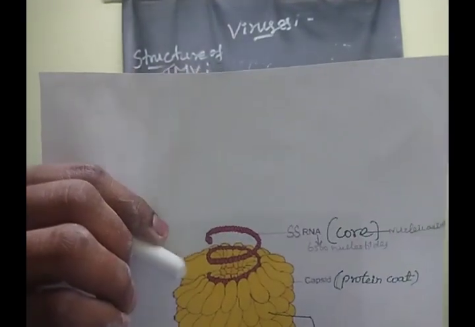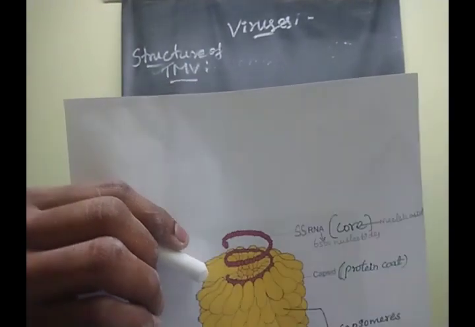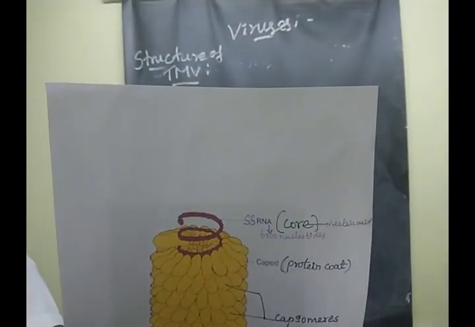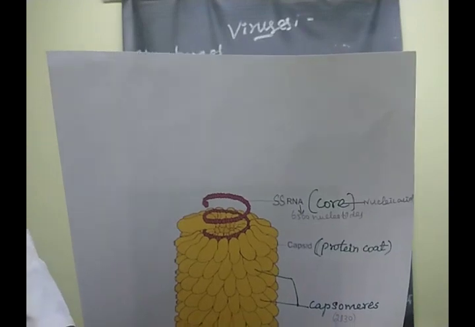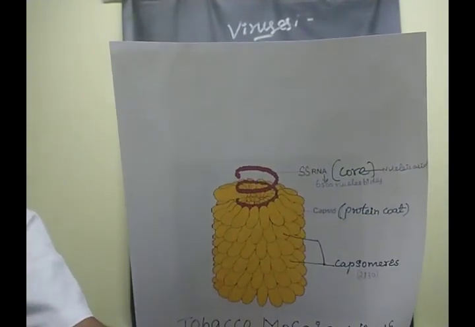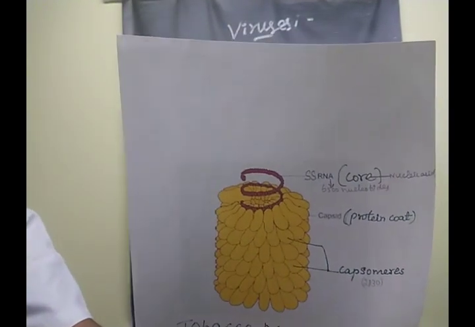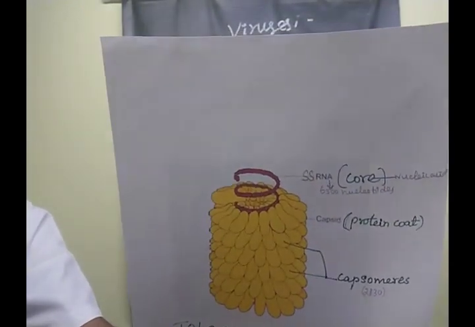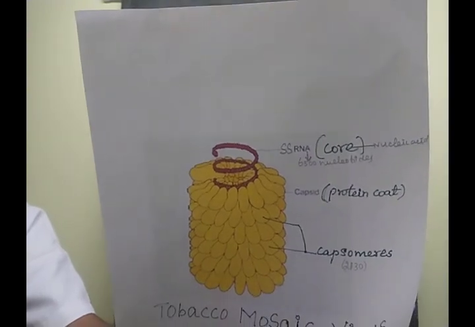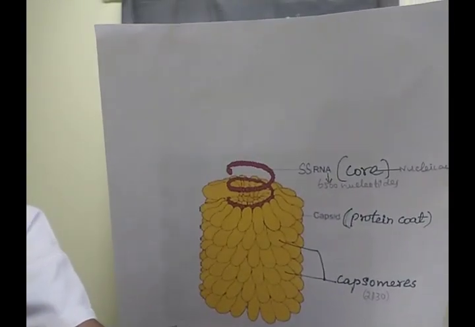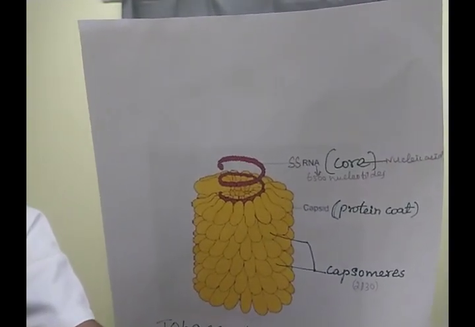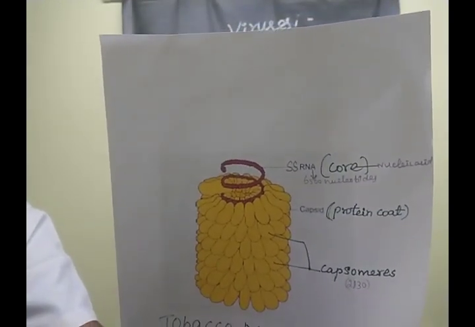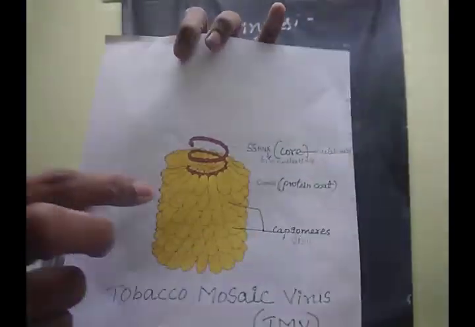This helical virus measures about 280 into 150 mu m, and the molecular weight is 39 into 10 raised to 6 Daltons. Okay, the next one, the protein coat.